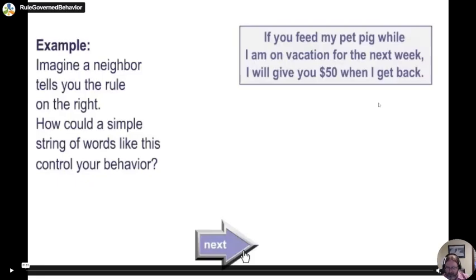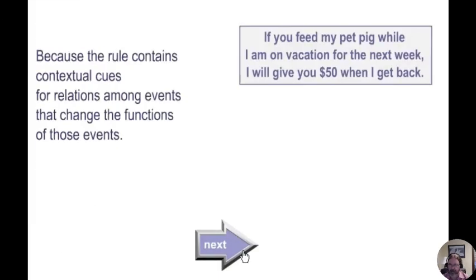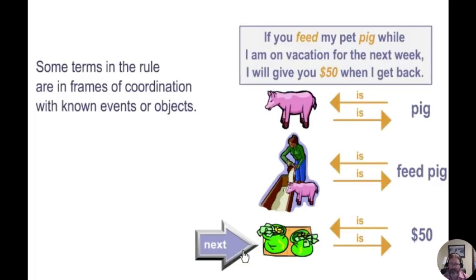All right, so let's look at a practical example of this. This is on the CBS website directly. And so we're going to look at the example of a neighbor telling you the rule on the right. If you feed my pet pig while I'm on vacation for the next week, I will give you $50 when I get back. Let's see how that comes to function as a rule. So the rule is going to contain contextual cues that tell us how to relate events, and it's going to change the function of those events.